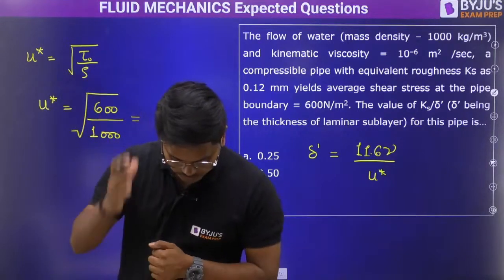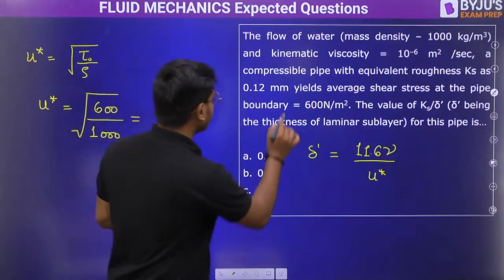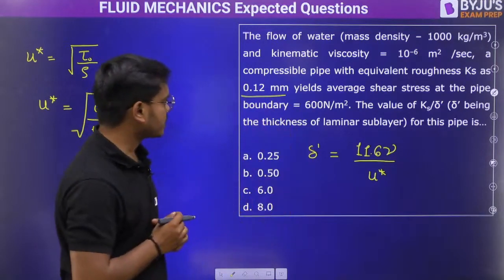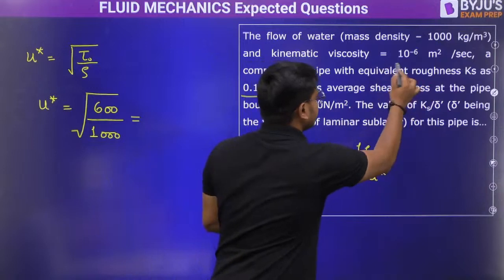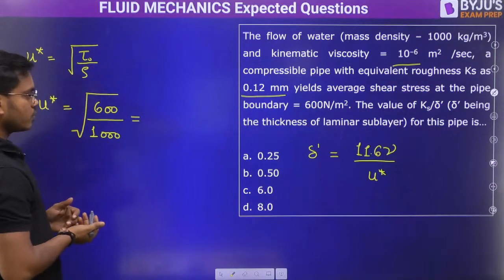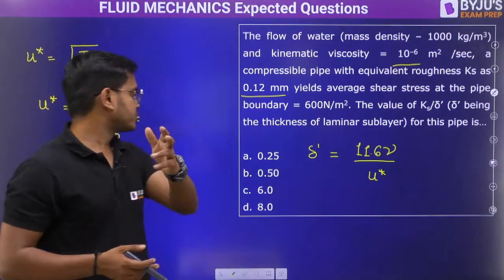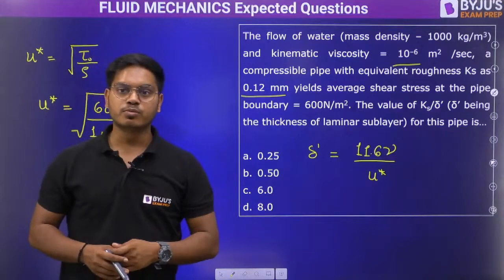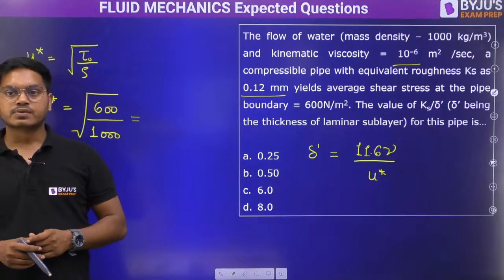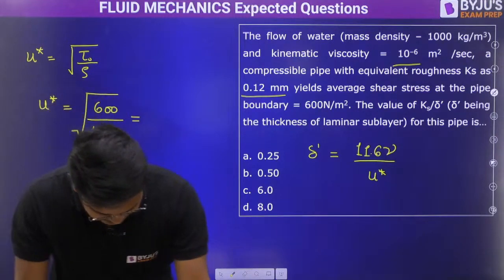Shear velocity, whatever you get, and Ks is given to us as 0.12 mm. Nu we have as 10 raised to the power minus 6. So I think we now have everything required to find Ks by del dash. Ayush has said option D is correct. Other students, the rest of you also tell me. Thank you, sir. Anytime, anytime, tell me, everybody.